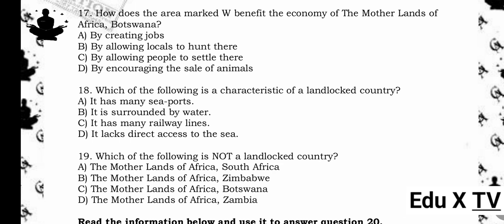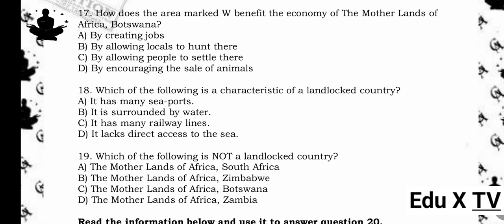18. Which of the following is a characteristic of a landlocked country? A. It has many seaports. B. It is surrounded by water. C. It has many railway lines. D. It lacks direct access to the sea. The answer is D. It lacks direct access to the sea. Reason being, a landlocked country is surrounded by land and does not have a coastline or seaport.